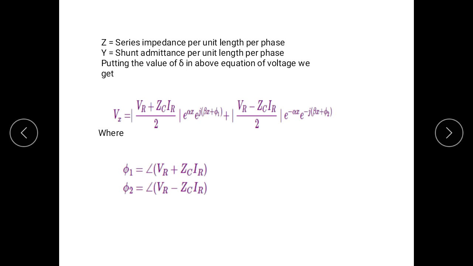of voltage, we get Vx is equal to (Vr plus ZcIr) divided by 2 e to the power alpha x dot e to the power j (beta x plus phi 1) plus (Vr minus ZcIr) divided by 2 into e to the power minus alpha x and e to the power minus j (beta x plus phi 2), where phi 1 is the angle between Vr and ZcIr and phi 2 is the angle between Vr and minus ZcIr.